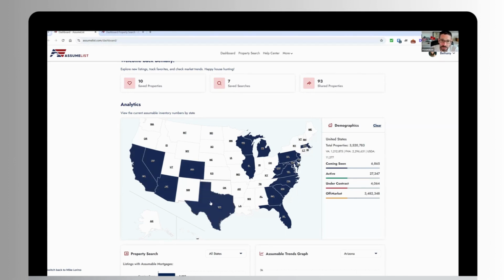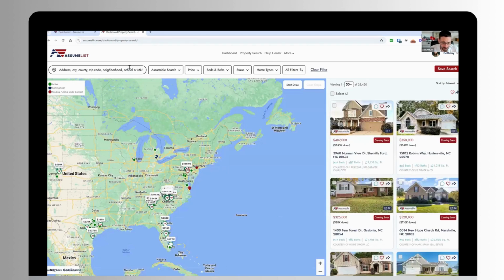Once you get your account configured and logged in, you can go through this and click on a specific state. So we click on Texas, for example, and we can see there's about 600,000 homes with assumable mortgages just in Texas. And then there's a breakdown of how many are in active status, like listed active in the MLS, how many are under contract, and then off market. Every agent has the ability to run searches for both actively listed and off market properties. And we do include a breakout of the number of homes for each of the loan types that are assumable: VA, FHA, and USDA.